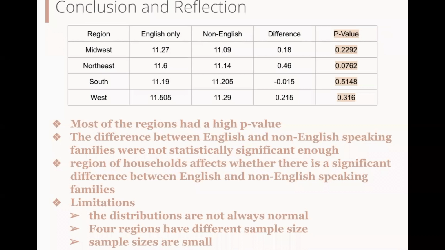Some limitations of this hypothesis testing would be that the bootstrapping result is not completely normal, as the data, especially the non-English speaking families, had a relatively smaller sample size, but not enough to hinder us from attempting to bootstrap the examples. We may not be able to reach the conclusion that the observed median is completely valid. Also, the four regions have different sample sizes, which may hinder us from maintaining the level of consistency of the bootstrap method.